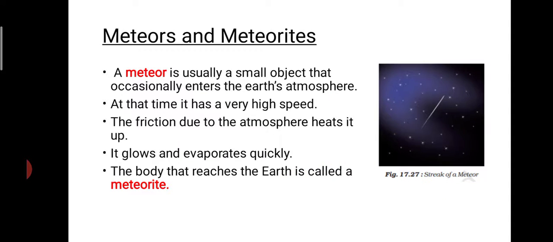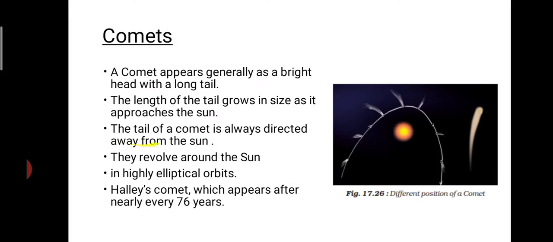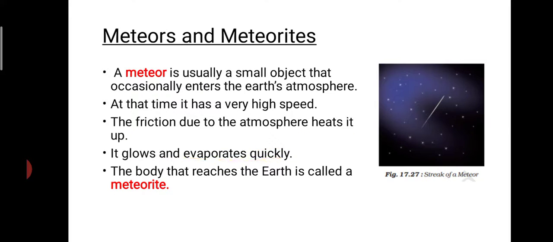Then comes the meteors and meteorites. Meteors are usually small objects which occasionally enter the Earth's atmosphere. At that time, they will have very high speed, and due to frictional force, they will get heated up, glow, and evaporate very quickly. So you will be able to see a streak like this.